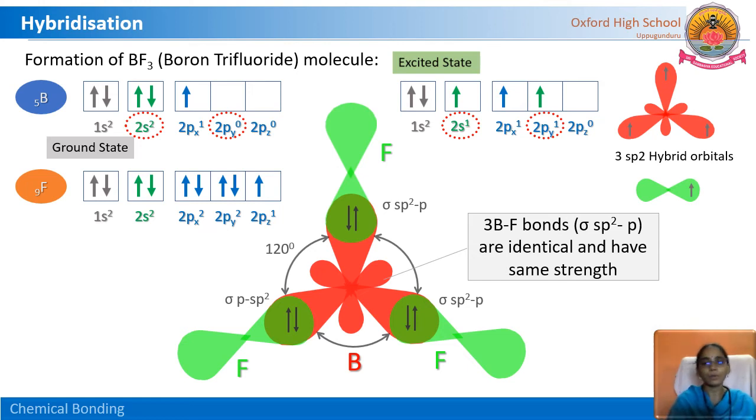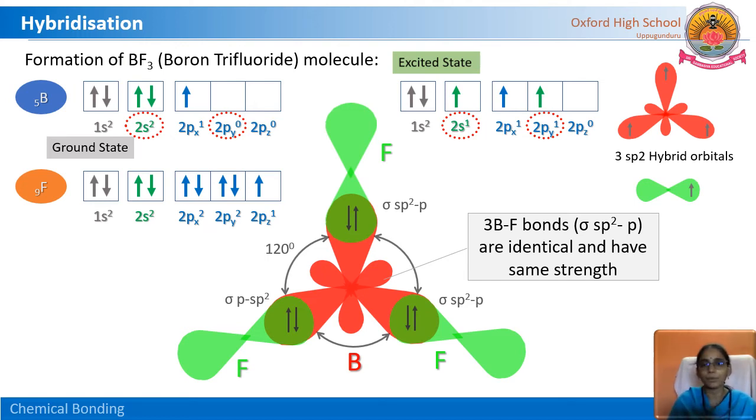Finally, how many bonds are formed here in boron trifluoride? 3 covalent bonds. What kind of bonds are those? Sigma sp2 p. Here in BeCl2 sp hybrid orbitals are formed. That hybridization we will call sp hybridization. Whereas in boron trifluoride, what kind of hybridization has taken place here?